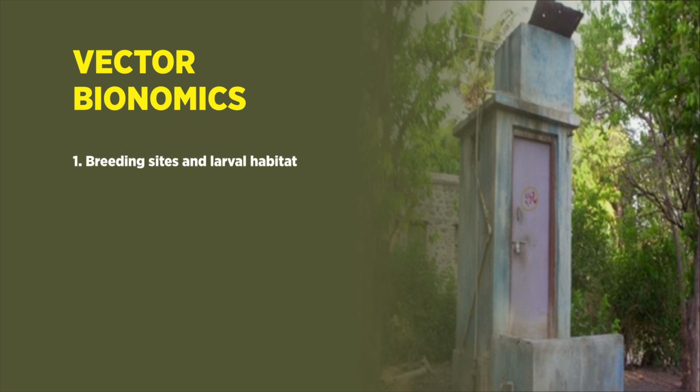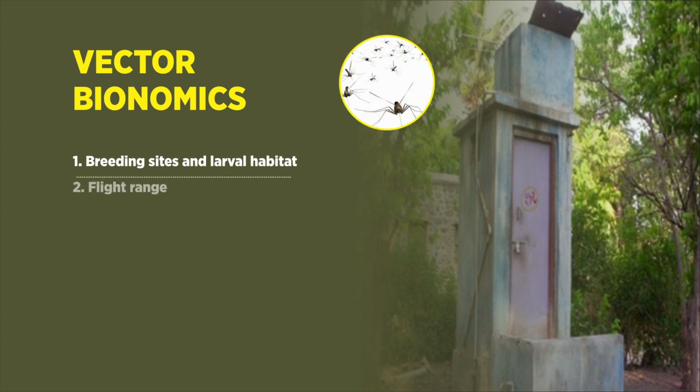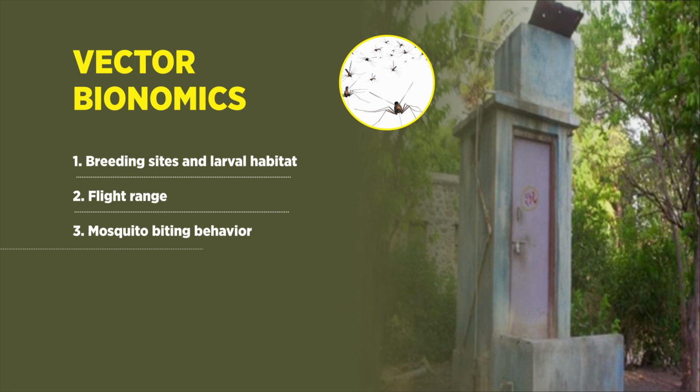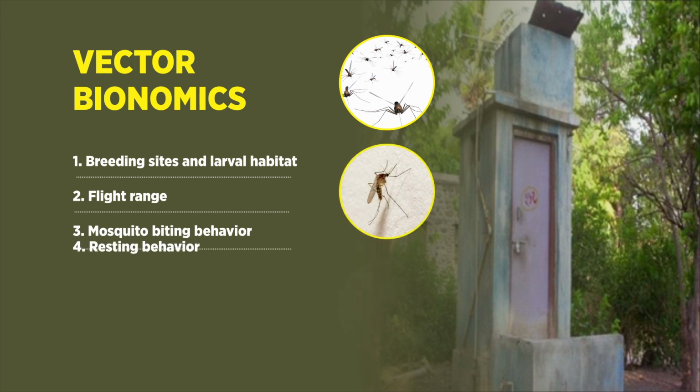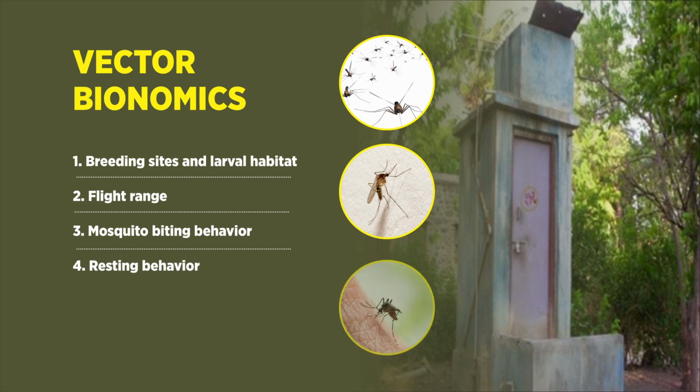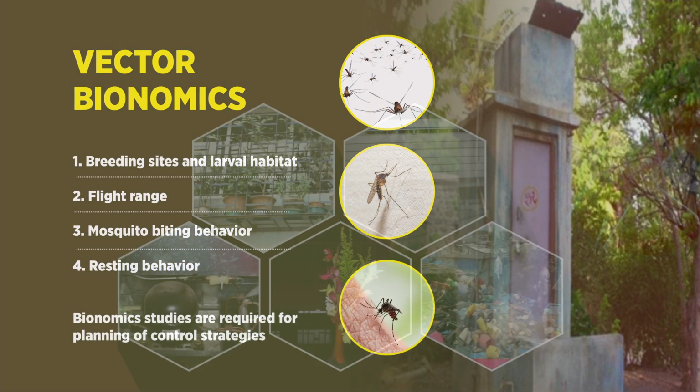Female Aedes and Anopheles mosquitoes lay their eggs in clean water, while Culex mosquitoes lay their eggs in polluted water. Aedes mosquitoes bite during the day, while Culex and Anopheles mosquitoes bite in the evening or at night. Anopheles mosquito rests on the wall after biting, while Aedes mosquito rests on a hanging object in a dark room.